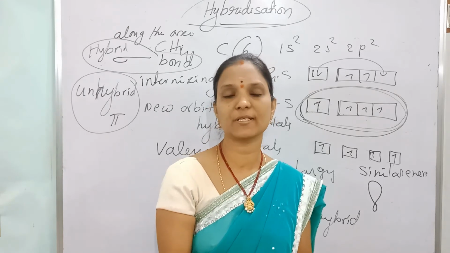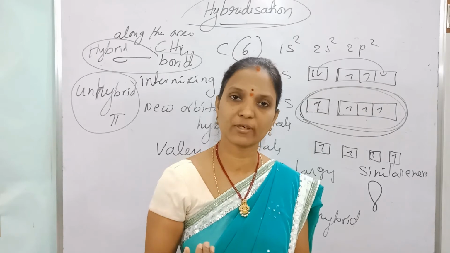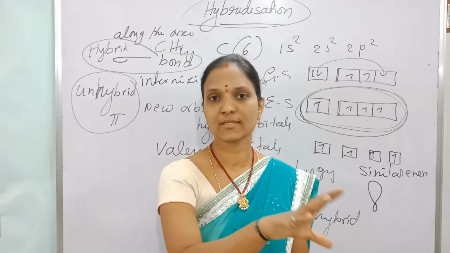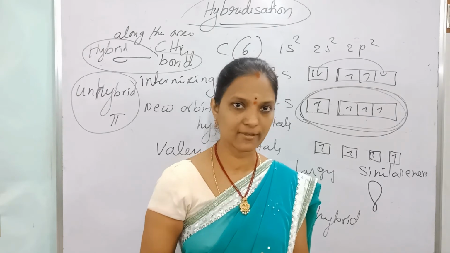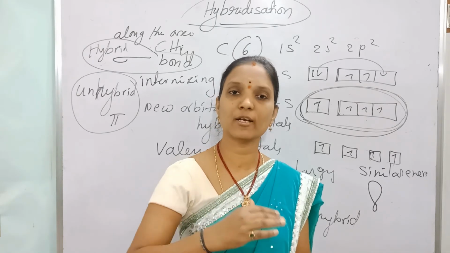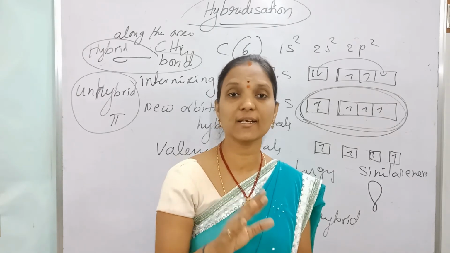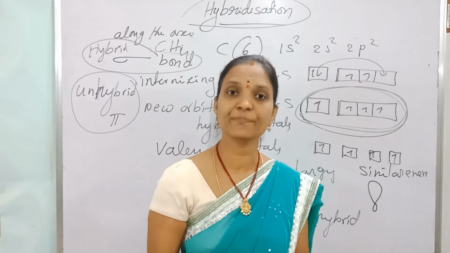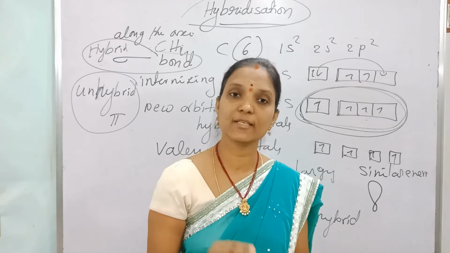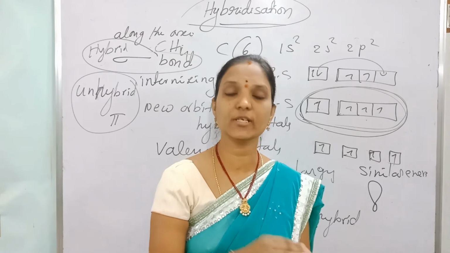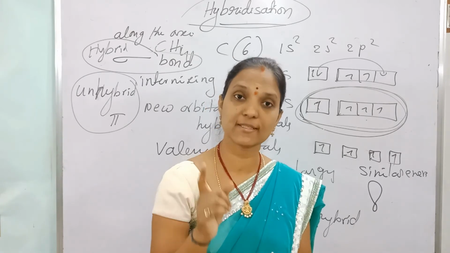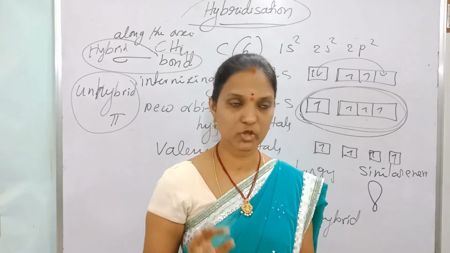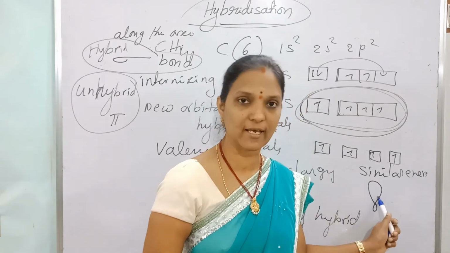The number of hybrid orbitals formed is always equal to the number of atomic orbitals mixed. How many are mixed, the same number will be produced. Only valence orbitals are involved in hybridization, and they must have nearly similar energy, not exactly similar. Then the hybrid orbitals have exactly similar energy and similar shape. The shape of the hybrid orbital is like this.